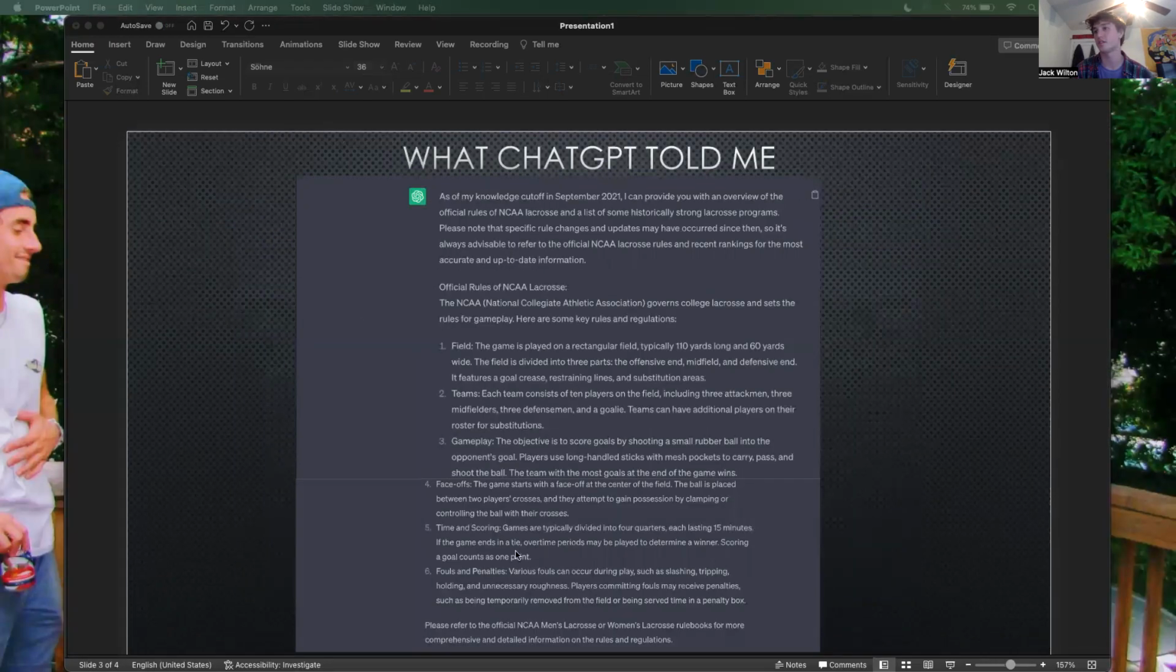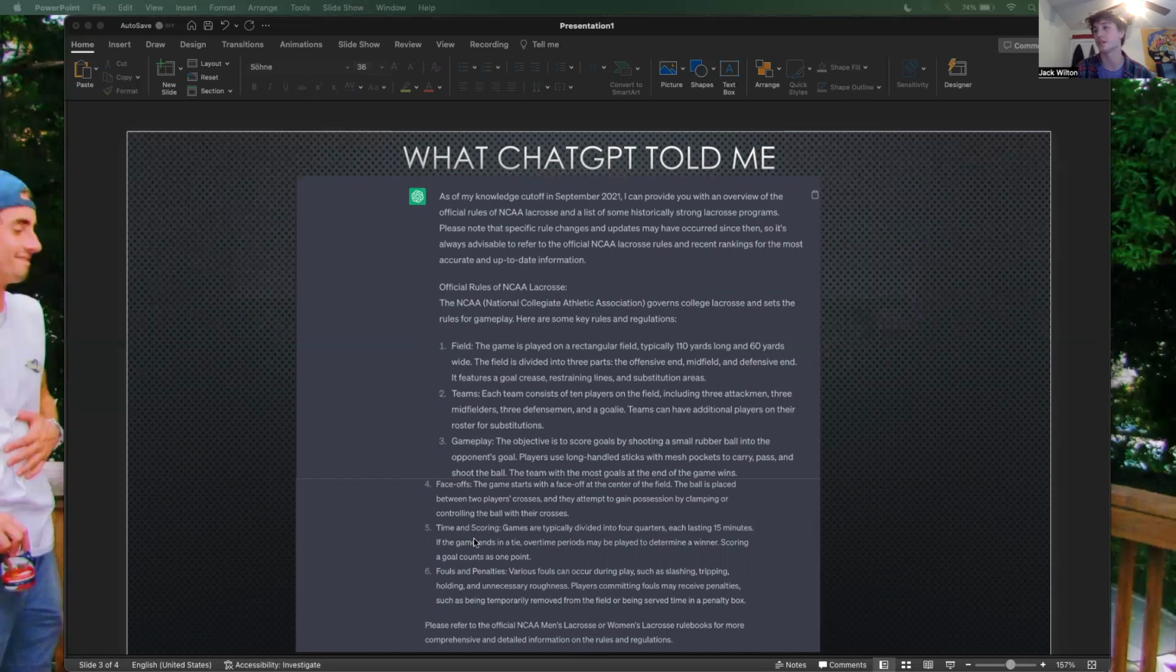For face-offs, section 4 here, it's correct information, but it fails to inform users that face-offs occur after every goal instead of just at the beginning of the game, like it says here. And there are also a lot of details and specific rules that go along with a face-off that were not mentioned at all in this section.